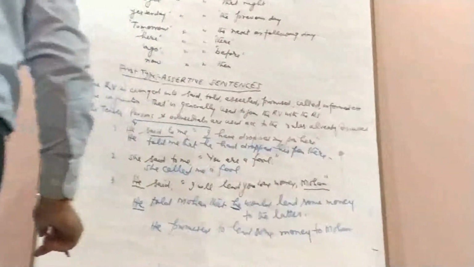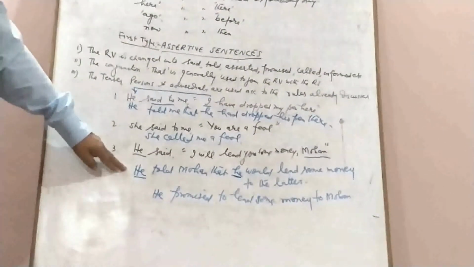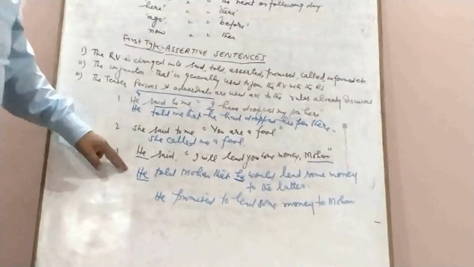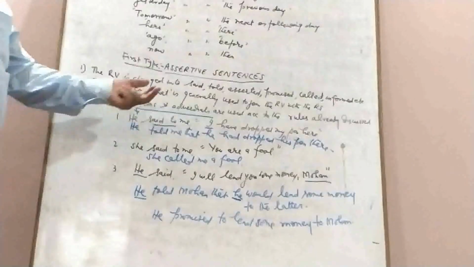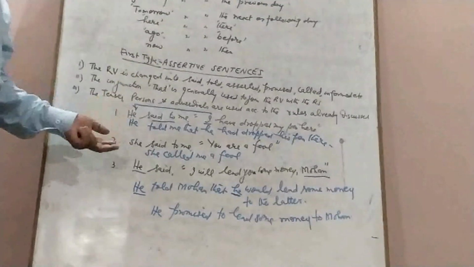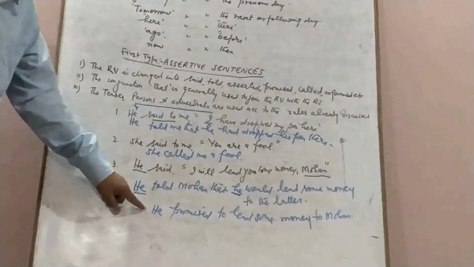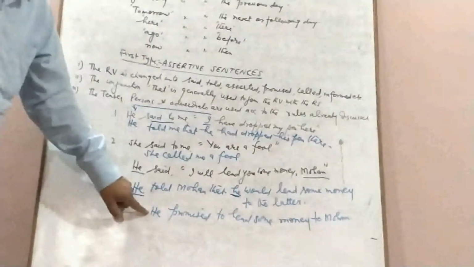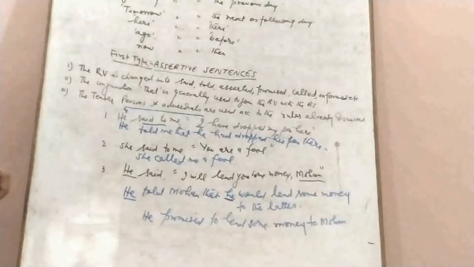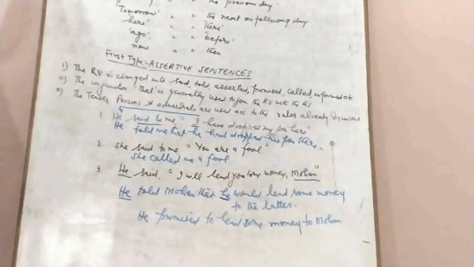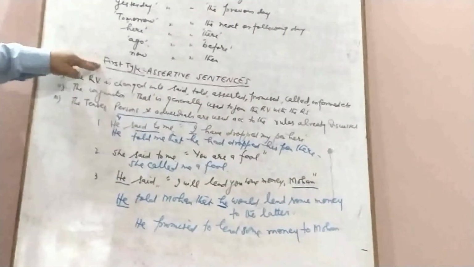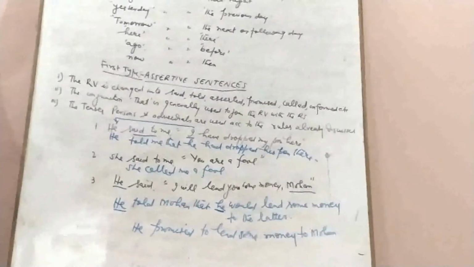This equally conveys the speaker's intentions. So we are not always required to change a sentence from direct into indirect narration by following the rules strictly word by word. We have just to narrate the sum and substance or the intention of the speaker. So this was the first type, assertive sentences.